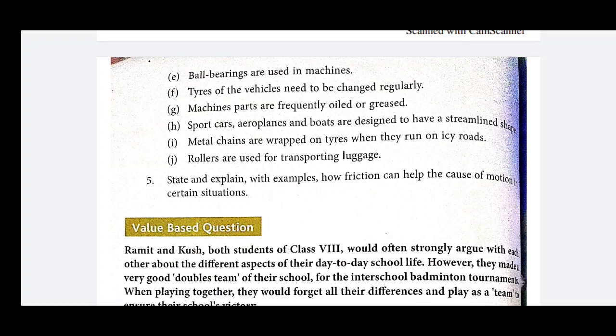Now we are in the situation that we have just finished the 2 chapters. Someone may say, sir, your speed is very fast. In these 4 periods, you have completed the 2 chapters. Mainly, the first chapter, force and pressure, in 2 classes, and the next chapter, force and friction, in 2 classes.